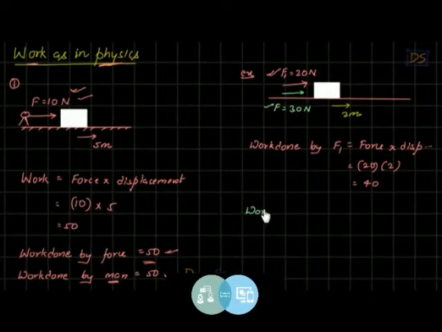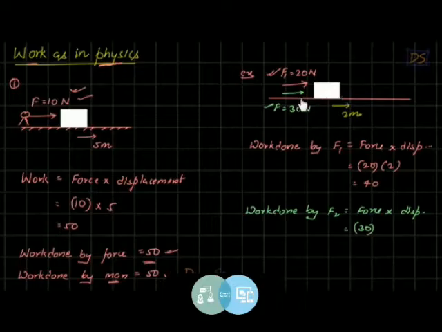Now we want to calculate work for this force, students. So we'll write work done by force F2 is once again given by this formula, force into displacement. Force in this case is 30 and the displacement of the block on which this force is acting is 2, students. So the work done is 60. You understand, students?